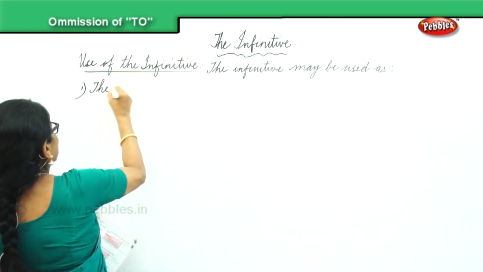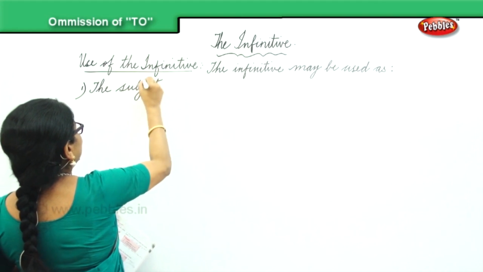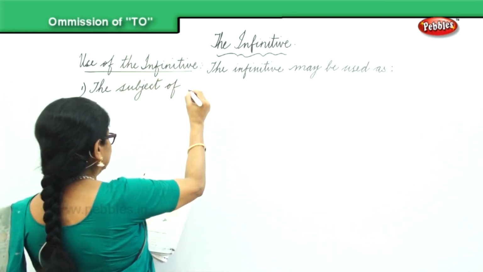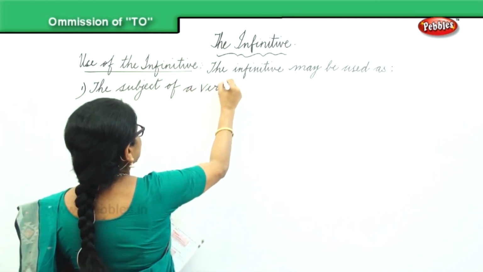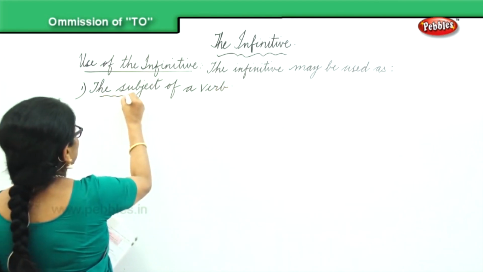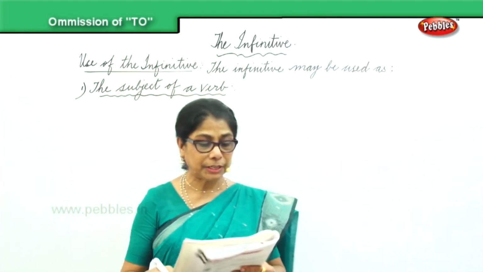The first one, the subject of a verb. It may be used as subject of the verb.